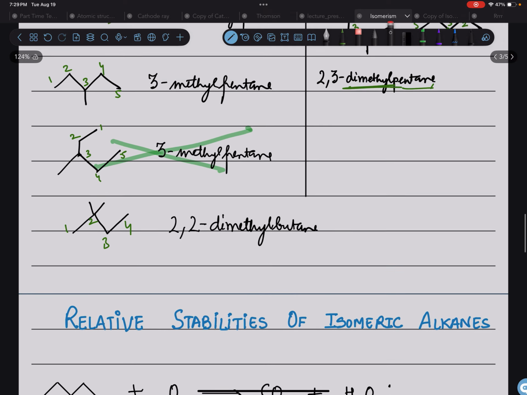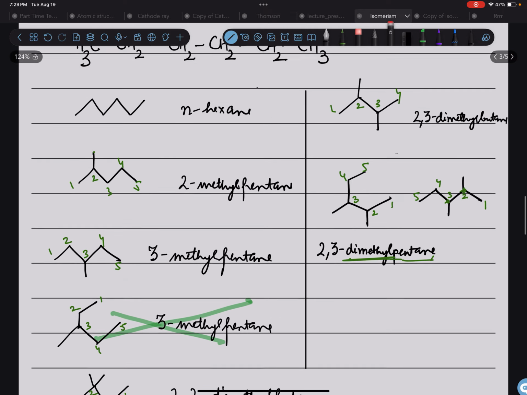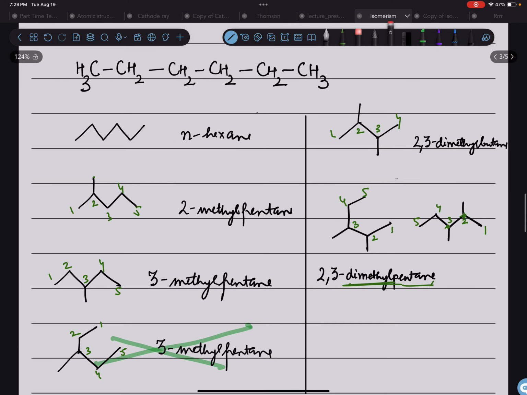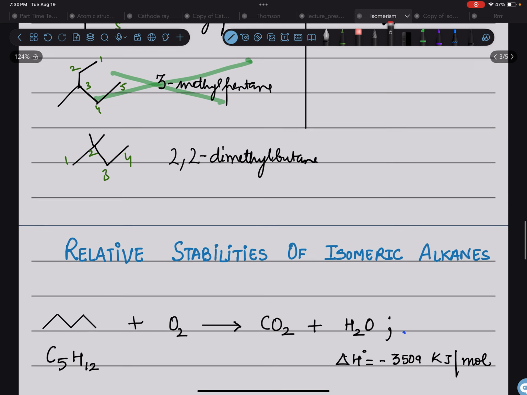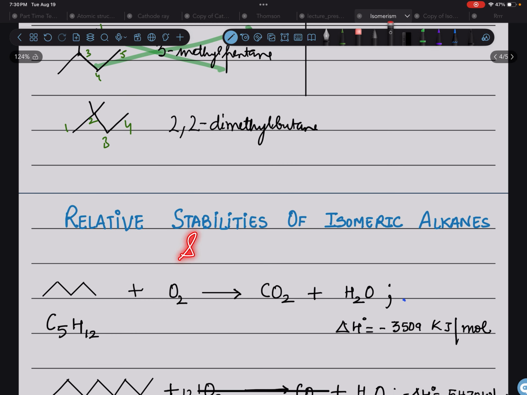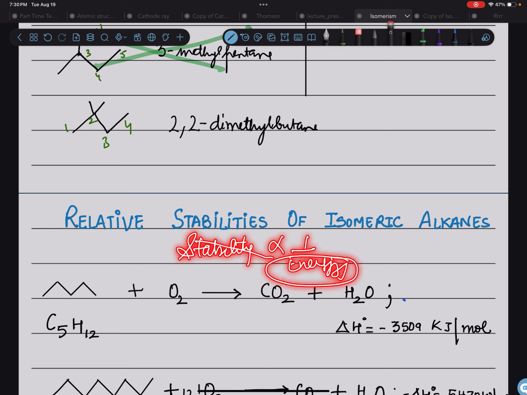Now, we are going to discuss the relative stabilities of various isomeric alkanes. So these are the different isomers of hexane. Which out of them is more stable or which out of them is less stable? Now, one thing we know is that stability is inversely related to energy. So the system which has more energy would be less stable. And if something has to be more stable, then it would have less energy, right?